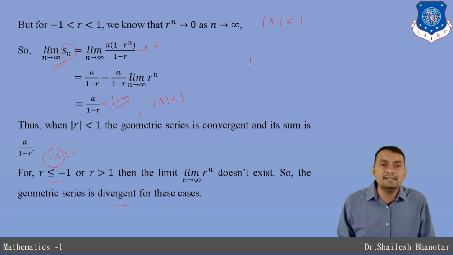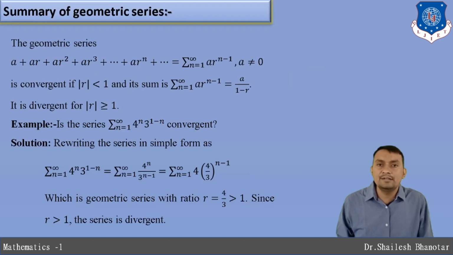So the conclusion says, whenever you have mod r less than 1, then the geometric series a into r raised to n minus 1 converges to a divided by 1 minus r. If mod r is greater than or equal to 1, we assume that it will be divergent. This is the summary of the geometric series. Already I have explained, it is convergent if this happens, and its sum is a divided by 1 minus r; divergent if this happens.